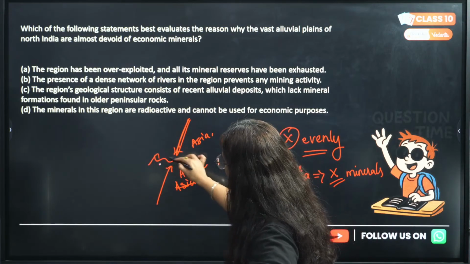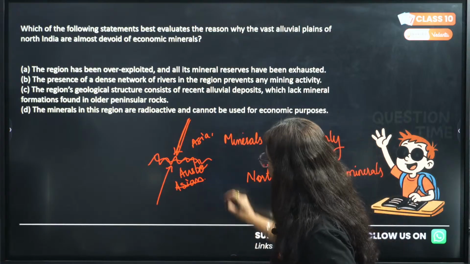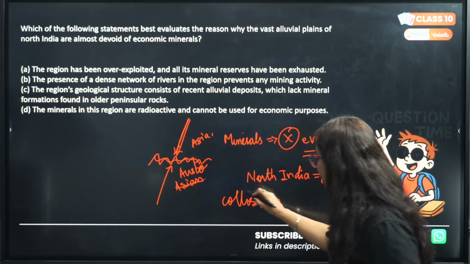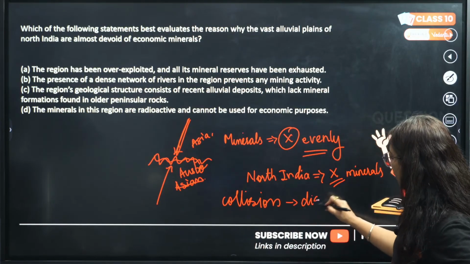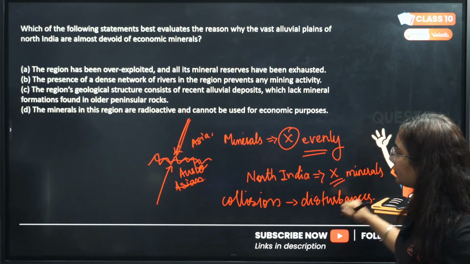Because of this, the Himalayan region was formed, and right now this collision is also continuing. Because of this disturbance in the faults, we do not find so many resources in northern India.